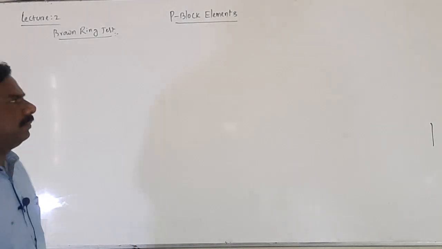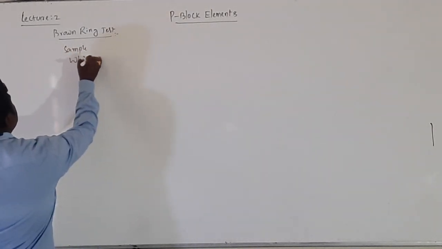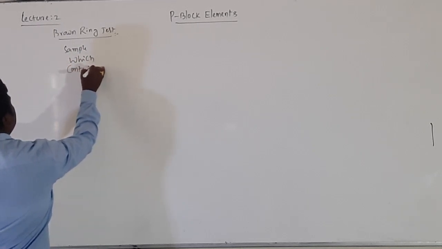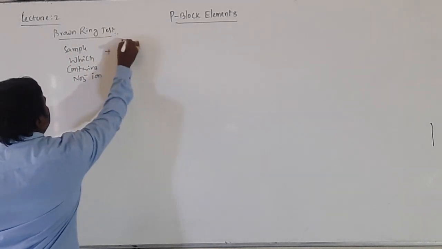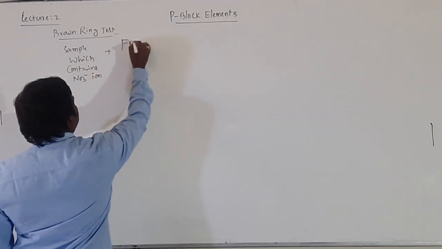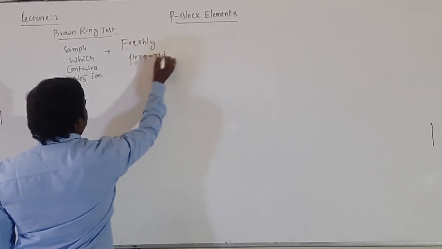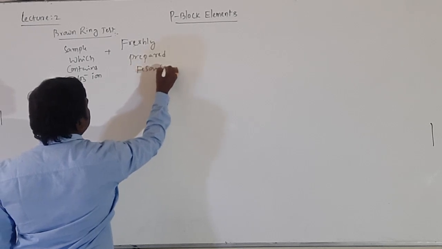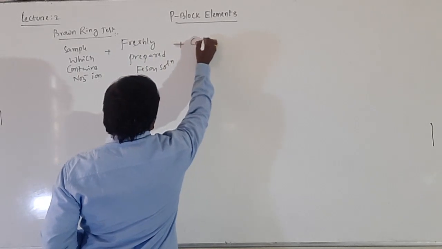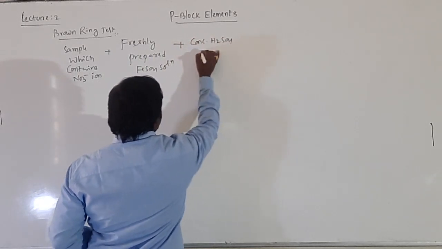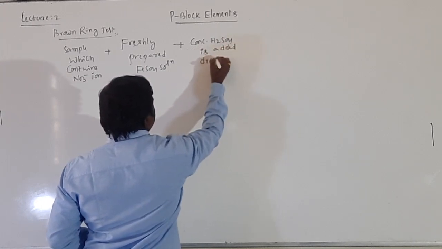Brown ring test. The sample which contains NO3 minus ion plus freshly prepared FeSO4 solution is added to the sample. To this, concentrated sulfuric acid is added dropwise.